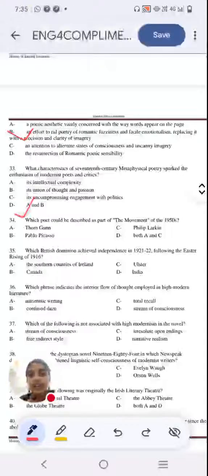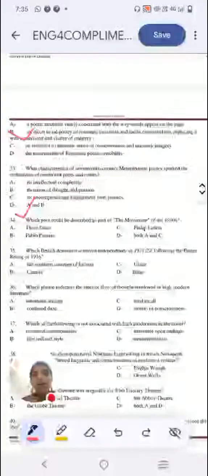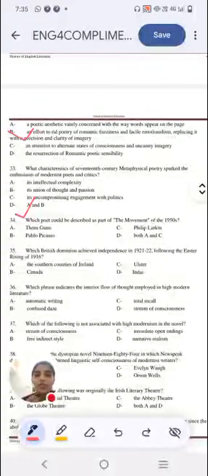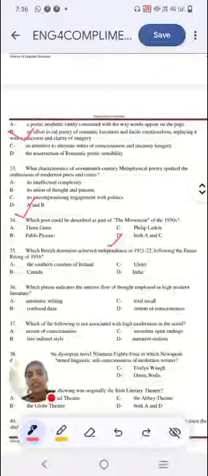Option D. Next question. Which is described as part of the movement of the 1950s? Option A, Tom Gunn. Option B, Pablo Picasso. Option C, Philip Larkin. Option D, A and C. I think we can collectively agree that Pablo Picasso has nothing to do with the poet movement. So we have option A and C. It is both Tom Gunn and Philip Larkin who were part of the movement of 1950s.